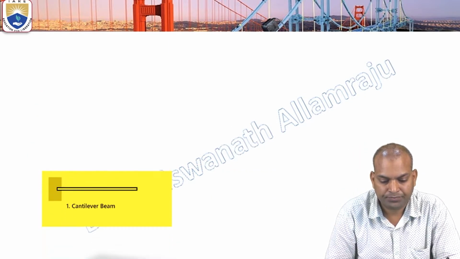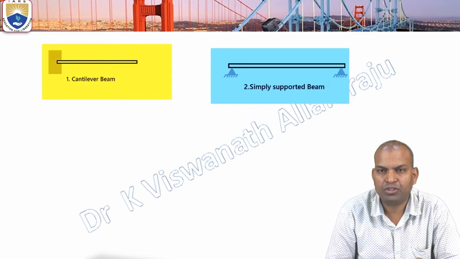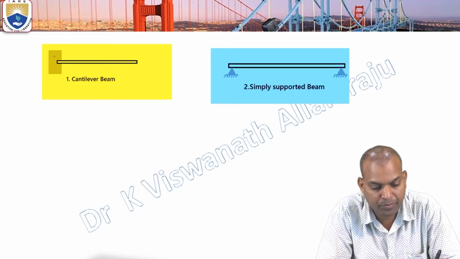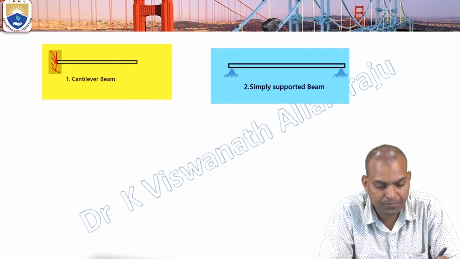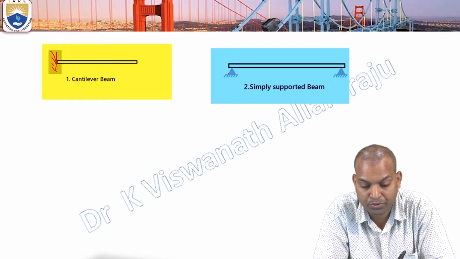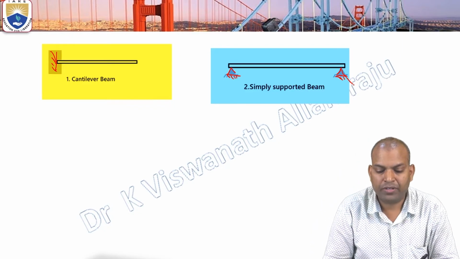Here the cantilever beam looks like this, and this is another beam called a simply supported beam. Here there are supports, while the cantilever beam is fixed completely. In the case of a simply supported beam, there are different types of supports. Here it is a knife edge support; both are knife edge supports.